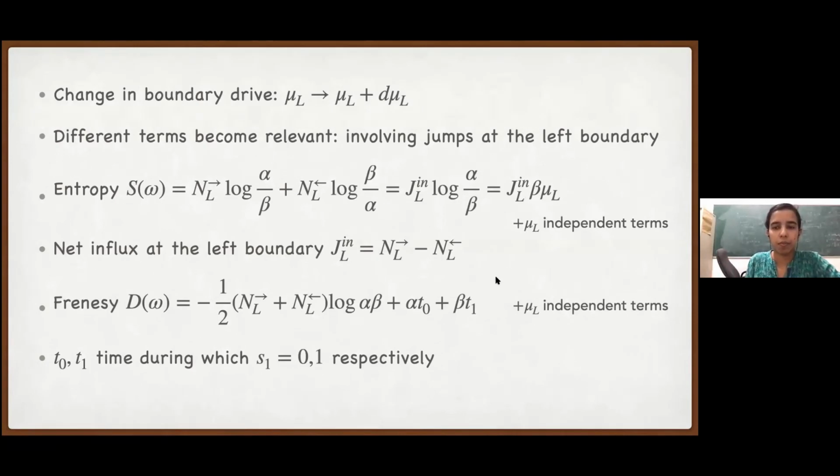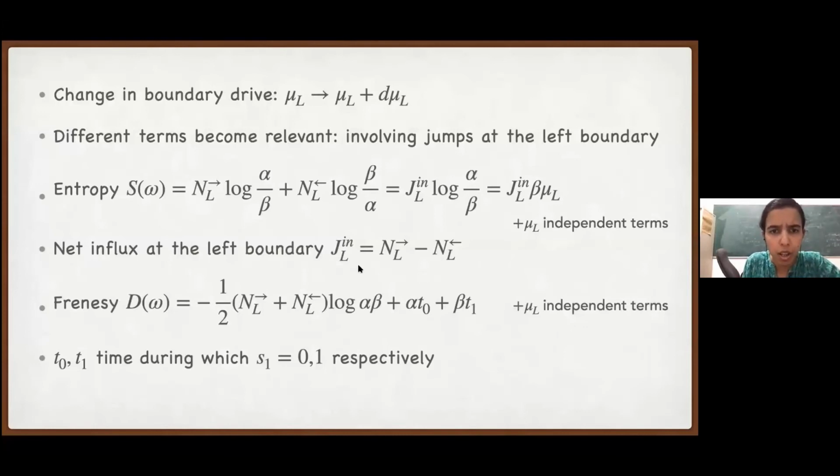But epsilon quantifies the ratio of P by Q, right? Sure, yes. But I'm saying, even if we change mu L or mu R, then even the bulk current should change. Yes, it will. That's exactly what we are looking at now. So how this bulk current will change when we change mu L, that's exactly what we are looking at. Just give me one second.